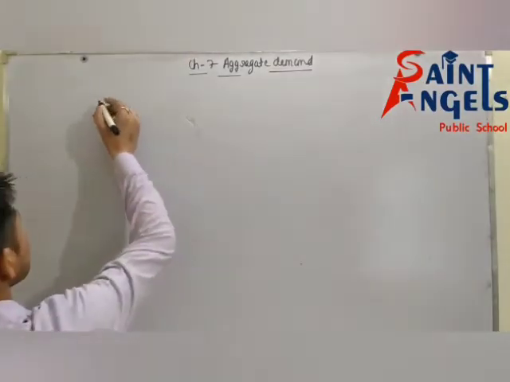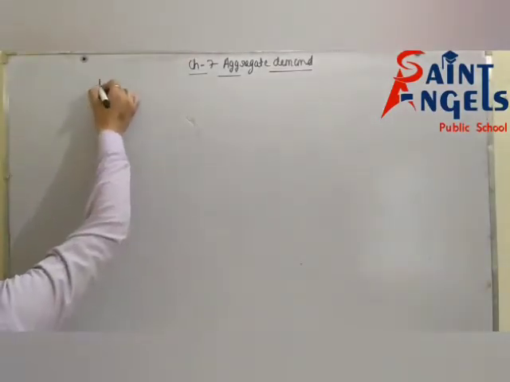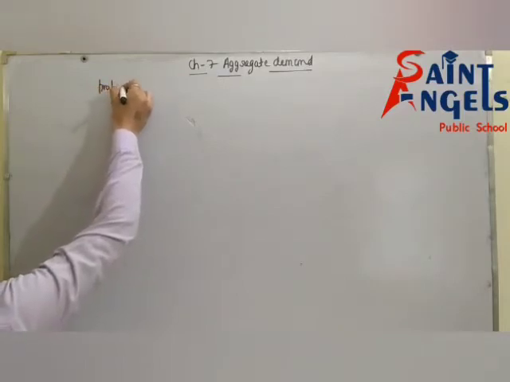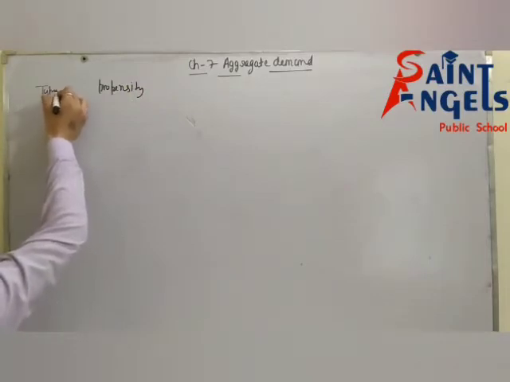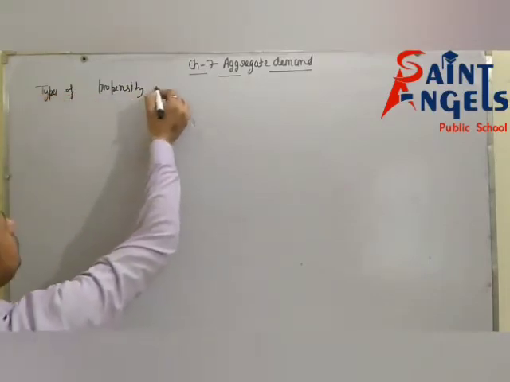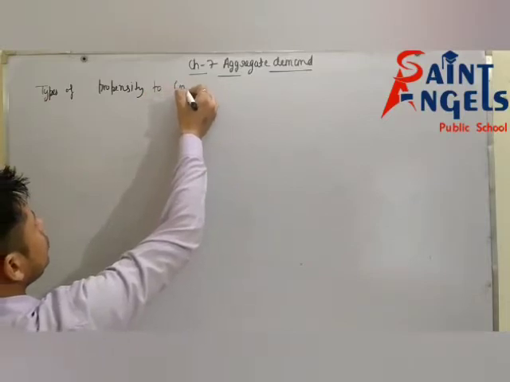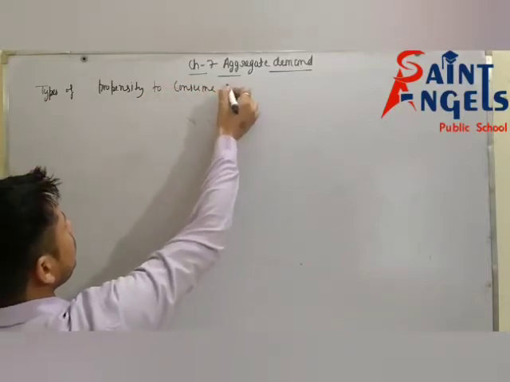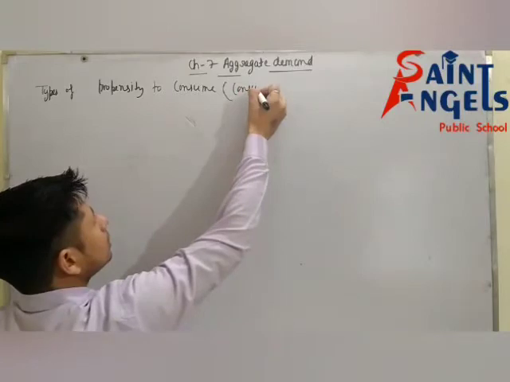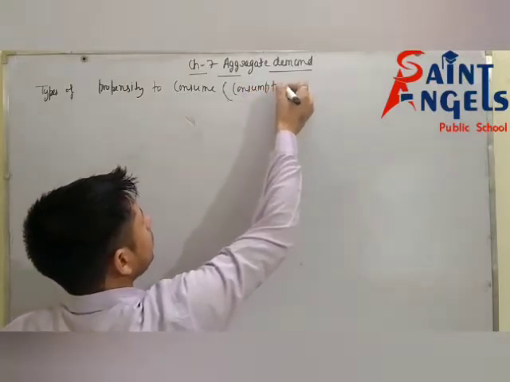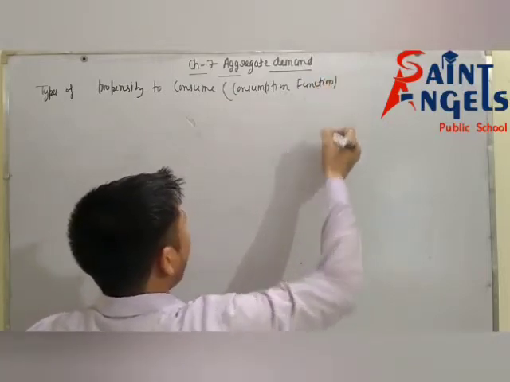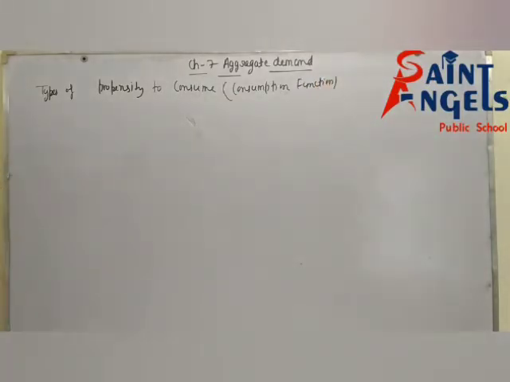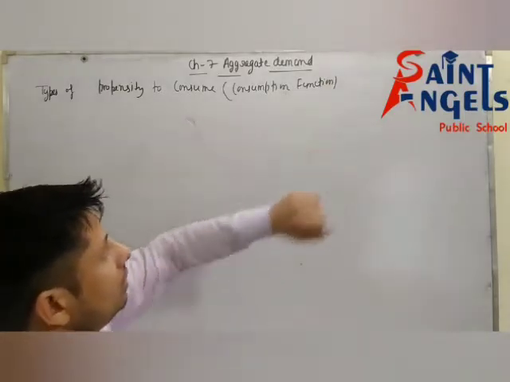See, types of propensity to consume, or we can say types of consumption function.